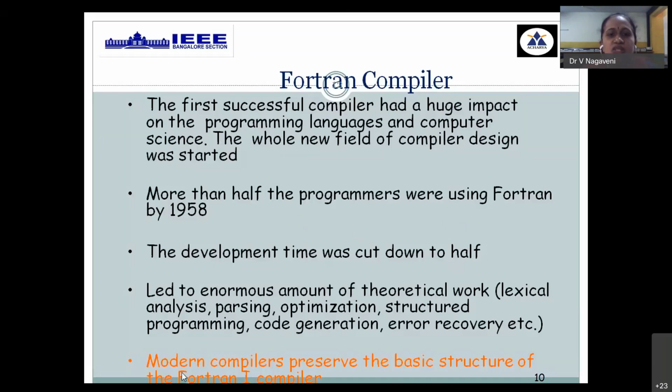The stages involved in that compiler are being adopted even now in the development of any modern compilers. But it took n number of years because there was no ready-made tool available at that time, and there was no supporting technology at that time. So it took so many years.